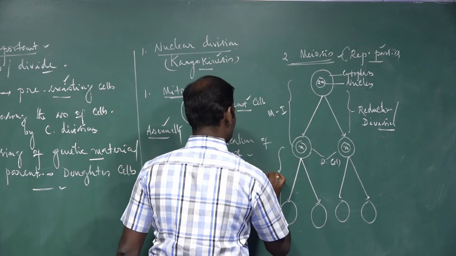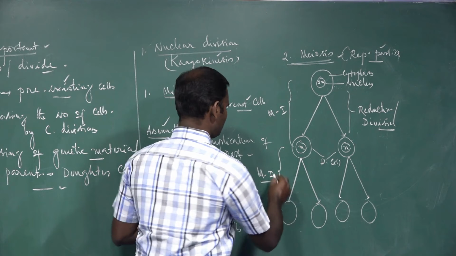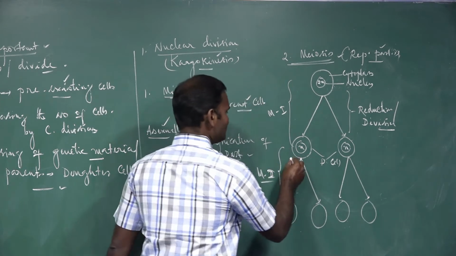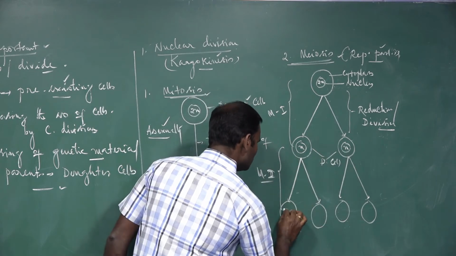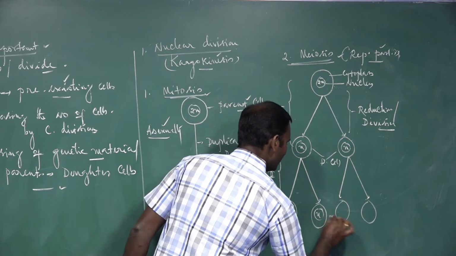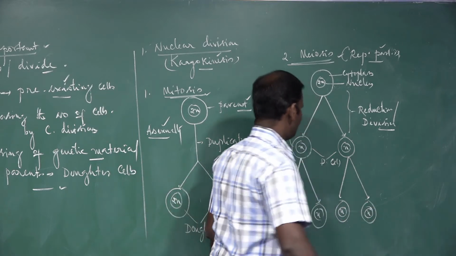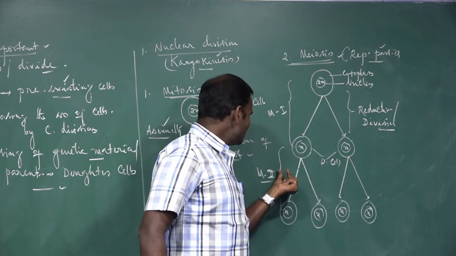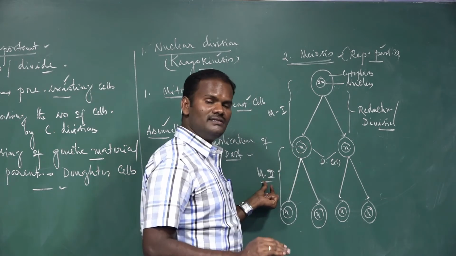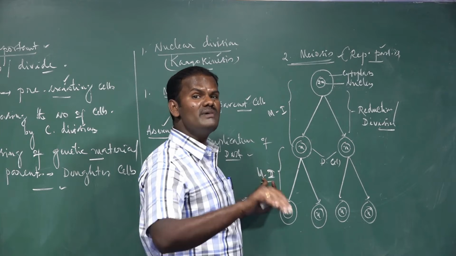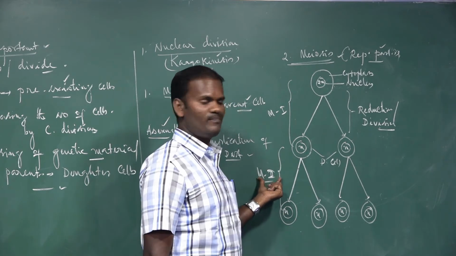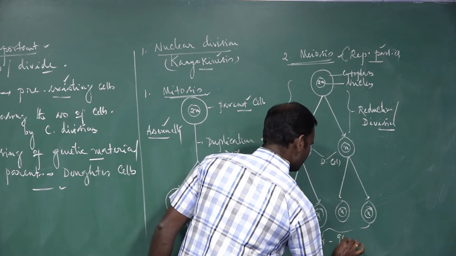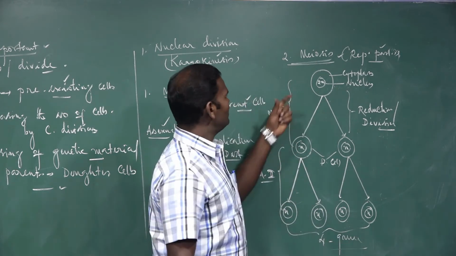In meiosis 2, there is no change in the chromosomal number. As the daughter cells are haploid, these cells also have the haploid number of chromosomes. Already I pointed out, in mitosis, there is no change in the chromosome number. In meiosis 2, it is also like a mitosis. Hence, it is also called meiotic mitotic division. No change in the chromosome number. As a result, 4 gametes are formed. So these are called meiosis.